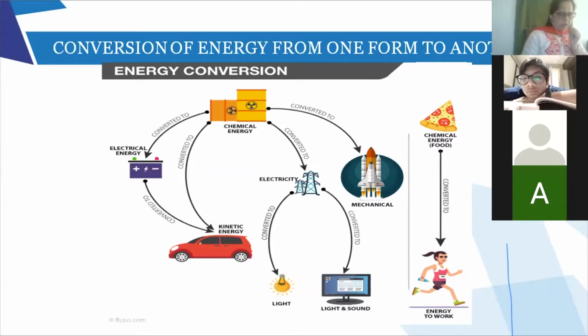Now in your books also there are energy conversions which are given, right? And all the examples are given when electrical energy is converted to heat energy. You know the examples. Children, I want you to open to page number 41. Everyone open to page number 41.